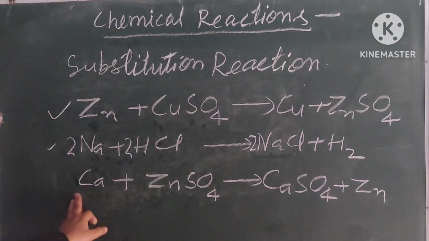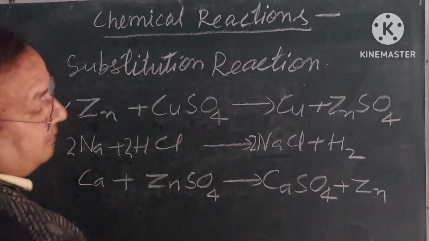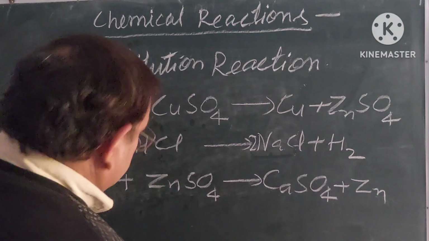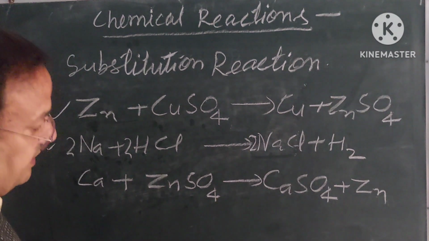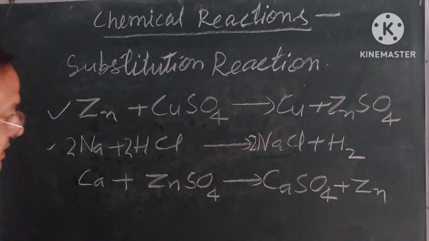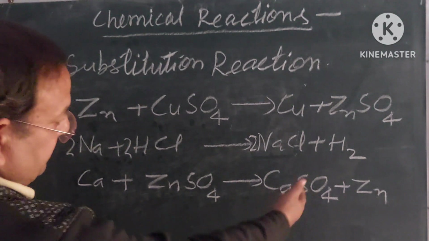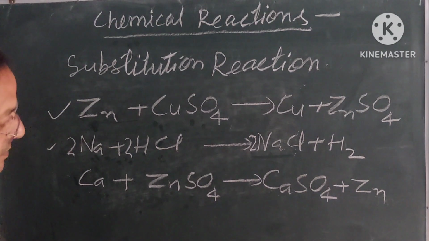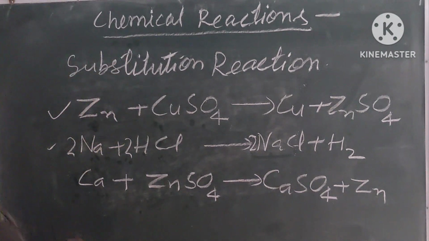In the third chemical equation, calcium 1 atom at the reactant side, 1 atom at the product side, zinc 1 atom at the reactant side, 1 atom at the product side, sulfur 1 atom at the reactant side, 1 atom at the product side, oxygen 4 atoms at the reactant side, 4 atoms at the product side. So this is already balanced.